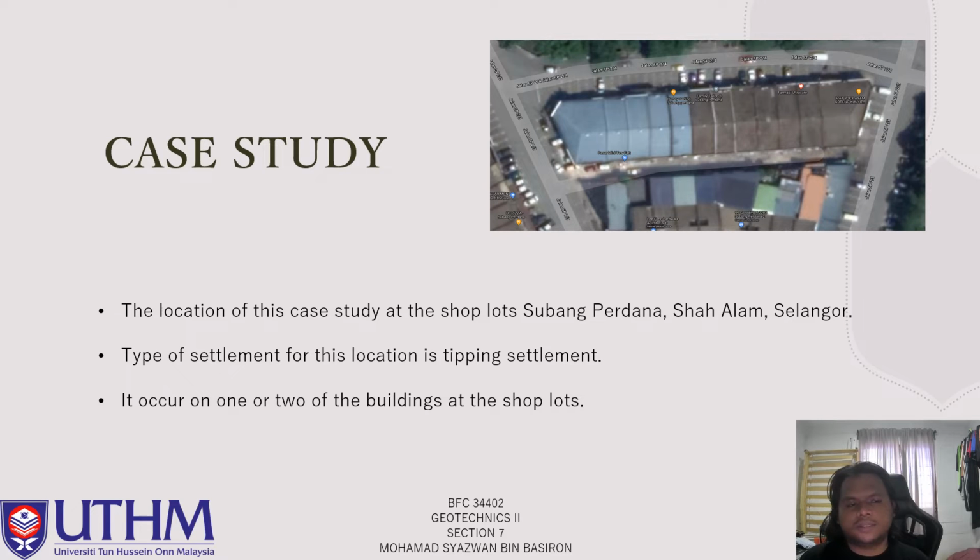For this case study, I have chosen the location at the shop lot in Subang Perdana, Shah Alam, Selangor. The type that I determined for that location is tipping settlement. It occurs on one or two of the buildings at the shop lot.